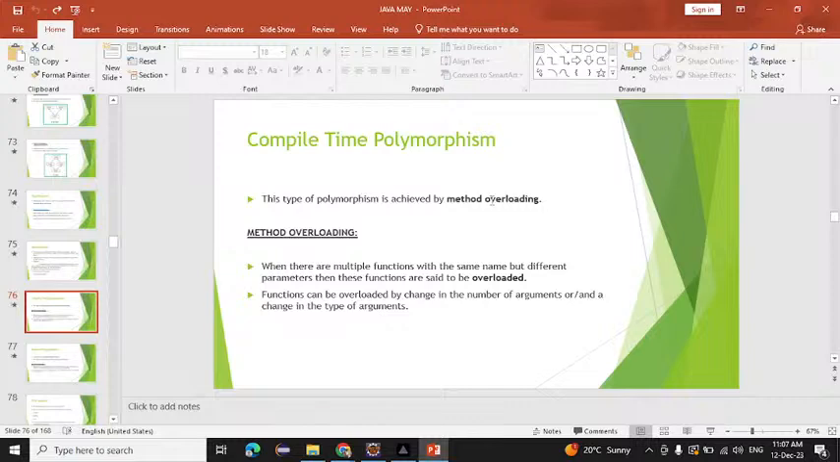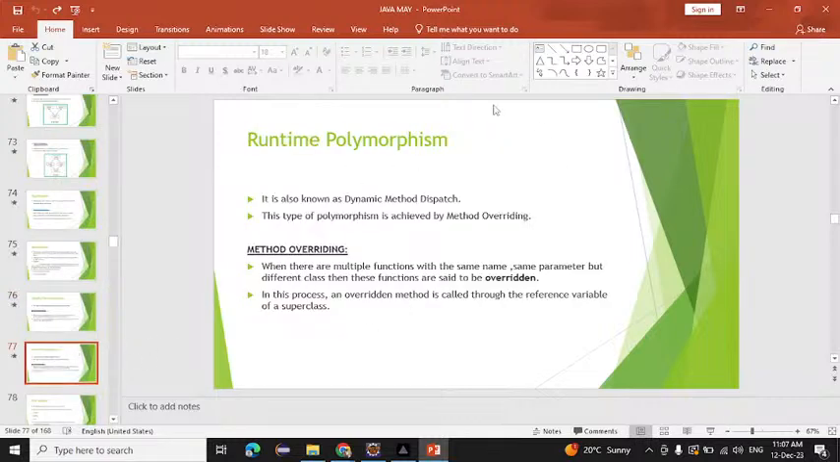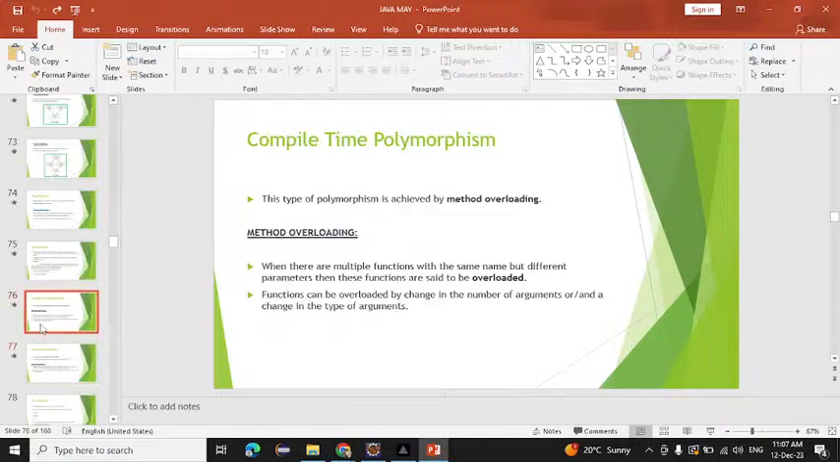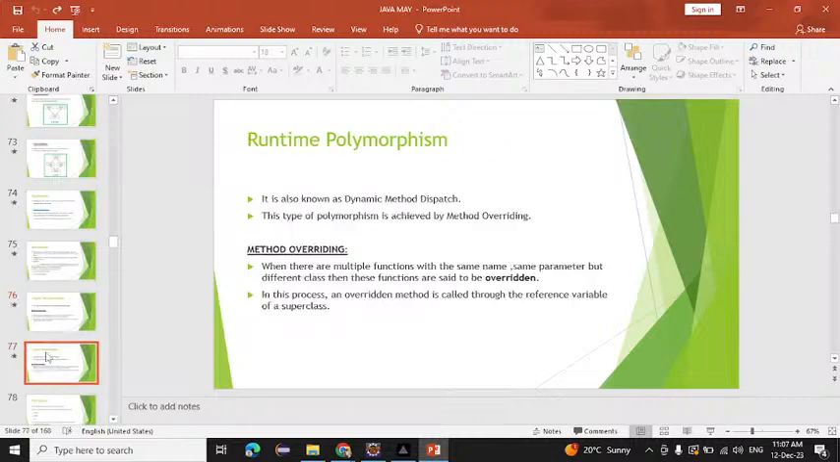See here, compile time polymorphism we can achieve with the help of method overloading, and runtime polymorphism we can achieve with the help of method overriding. So if anybody asks you what is the use of method overloading, we use it to achieve compile time polymorphism, and method overriding we use to achieve runtime polymorphism. So polymorphism has two types, compile time and runtime.